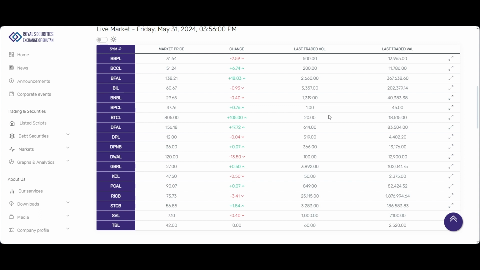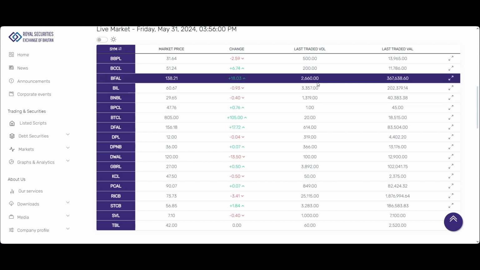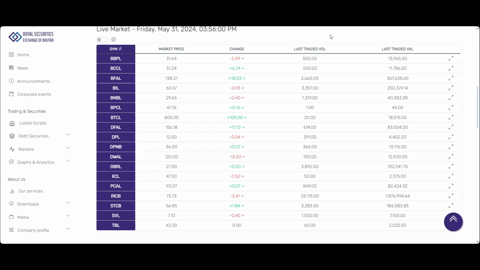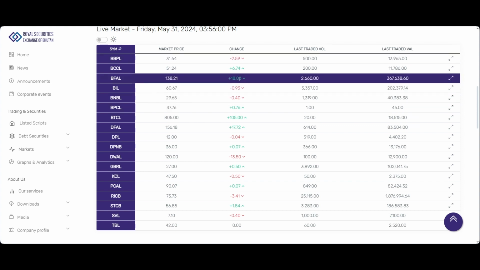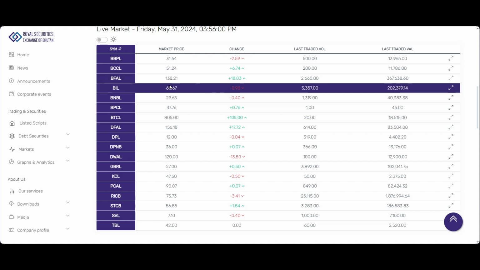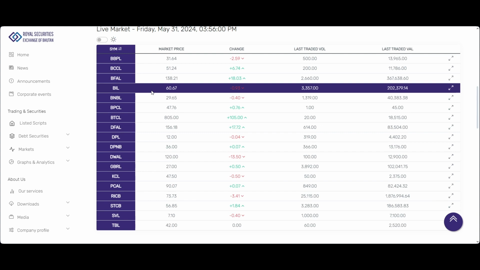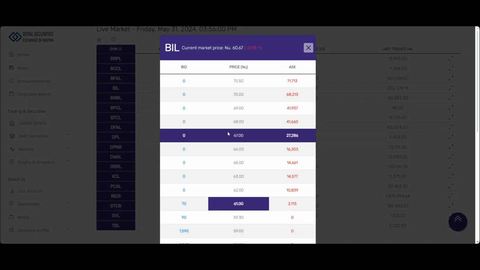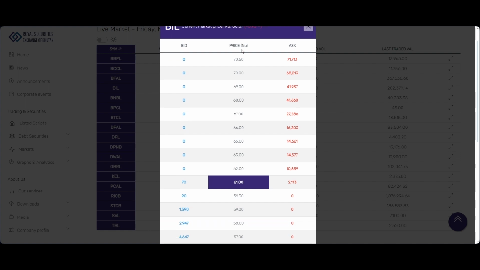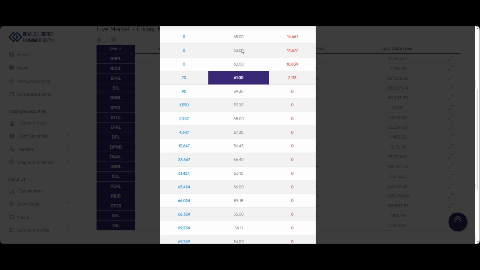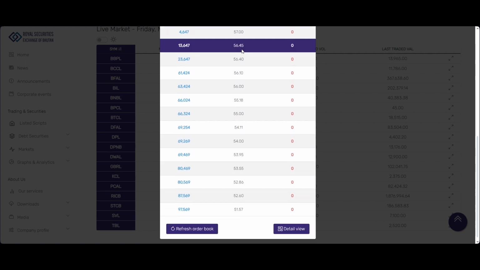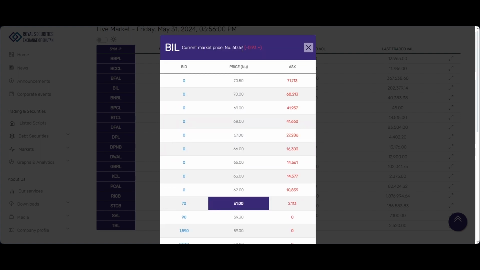So if you take an example of any one of the scripts, we can go through what the different sections are for. For instance, let's take BIL. So okay, BIL, the current market price is 60.67 Ngultrum per share. This is basically the order book, and you can see a list of different prices for this company highlighted over here, in descending order.